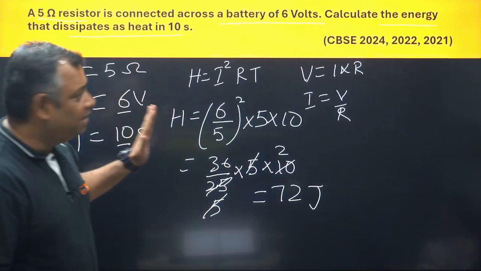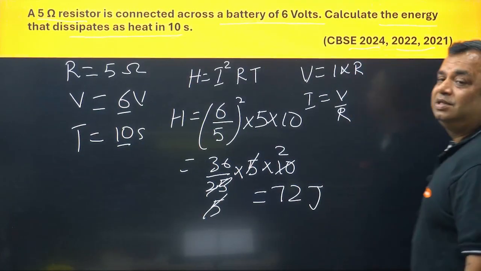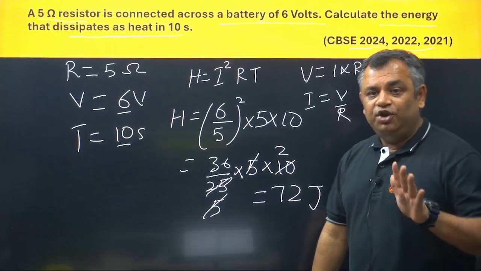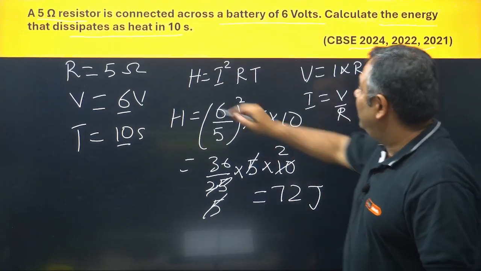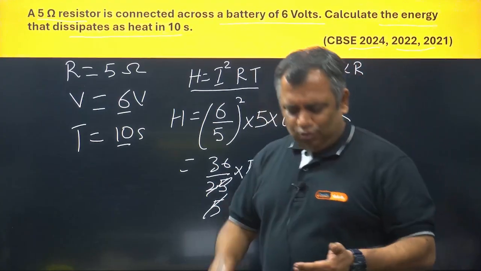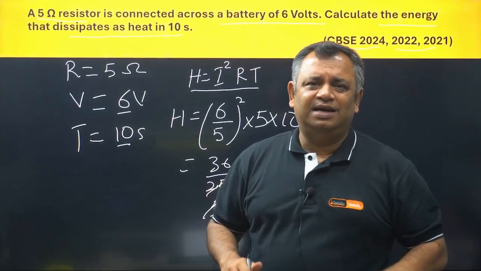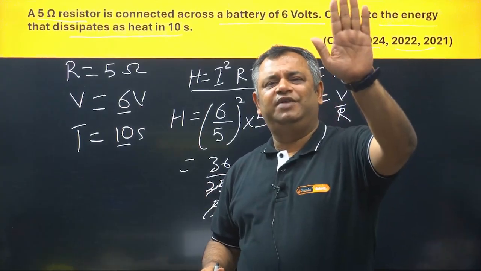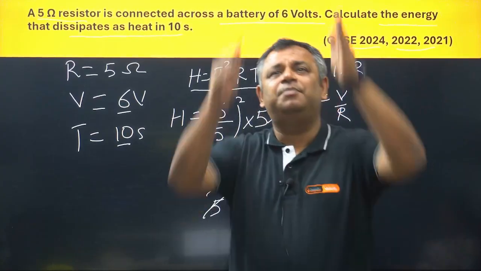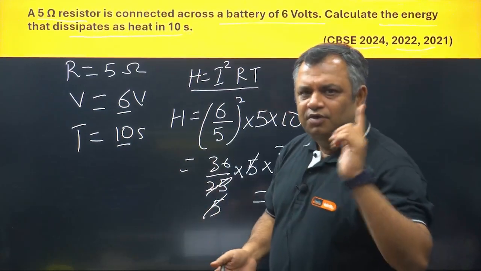It's a very simple question, but see, similar questions have been asked in 3 years. So it is important for you to remember the formulas. H is equal to I square R T. Don't worry about formulas. You patiently revise them. I've put a sheet also. You can download that sheet and paste it on the wall wherever you are studying. So first thing in the morning you get up and you revise the formulas. Okay, cool. Now we go ahead.